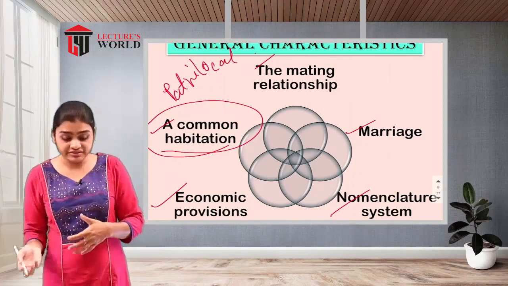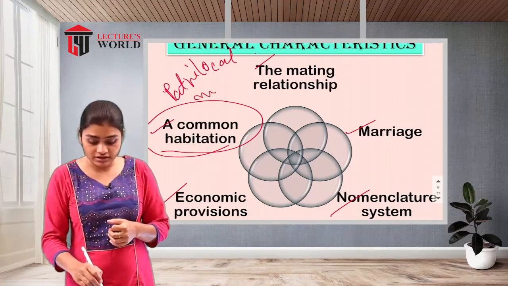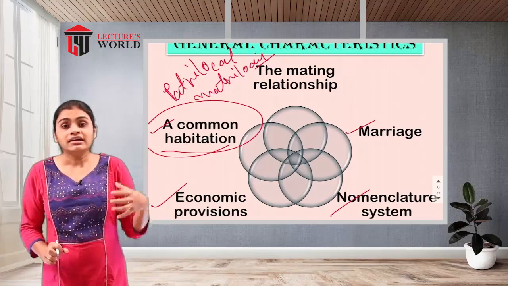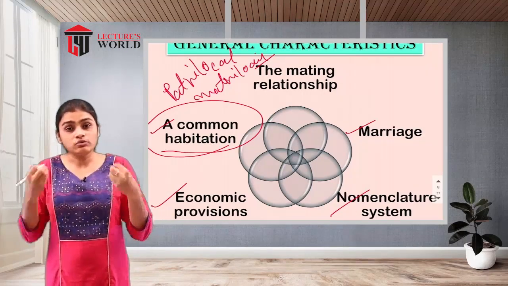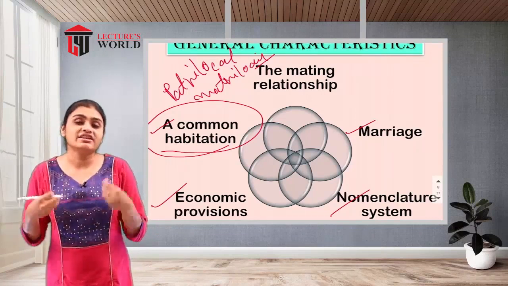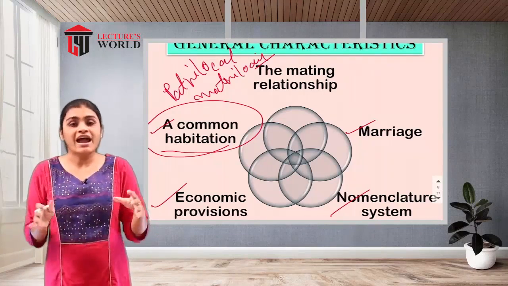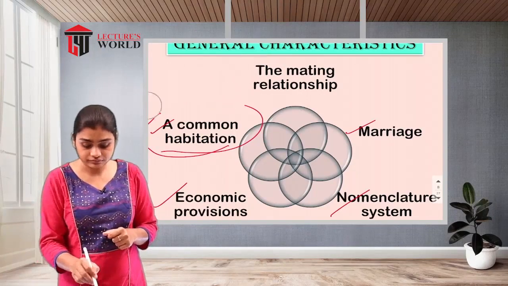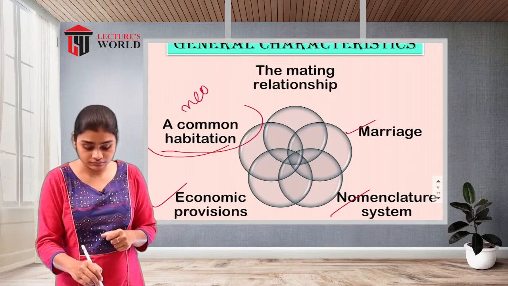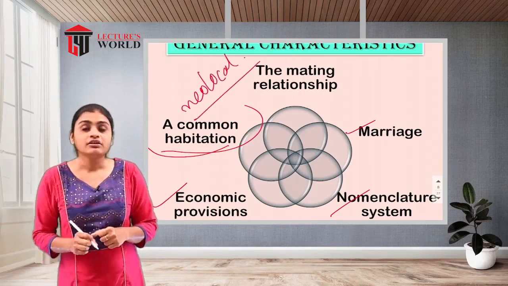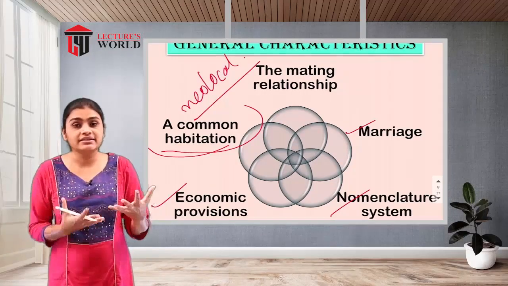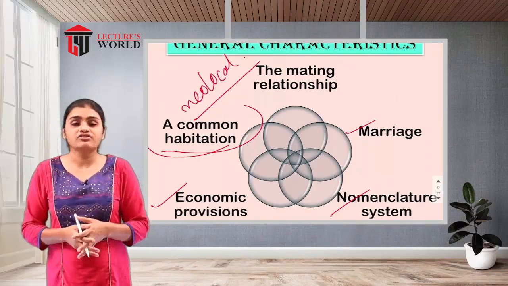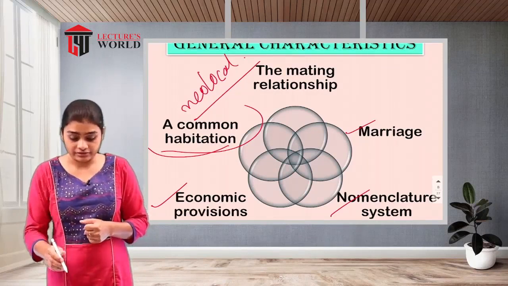When it is on the mother's side, it will be called matrilocal residence. And when they establish their own place, when they find their own place to reside in, it will be called neolocal. So this is the type of residence they get after the marriage. This is the common, or general, characteristics of family.